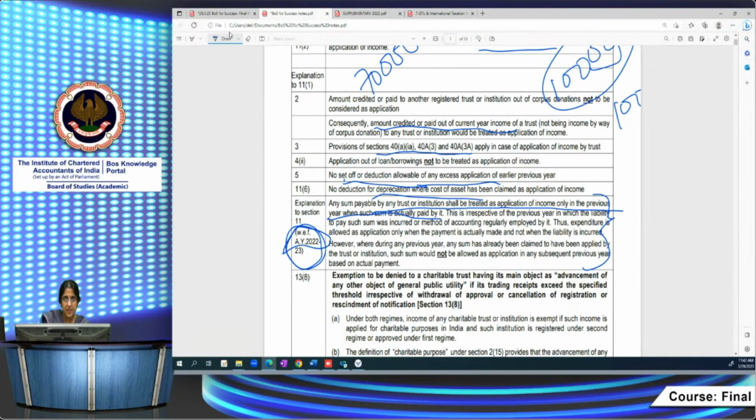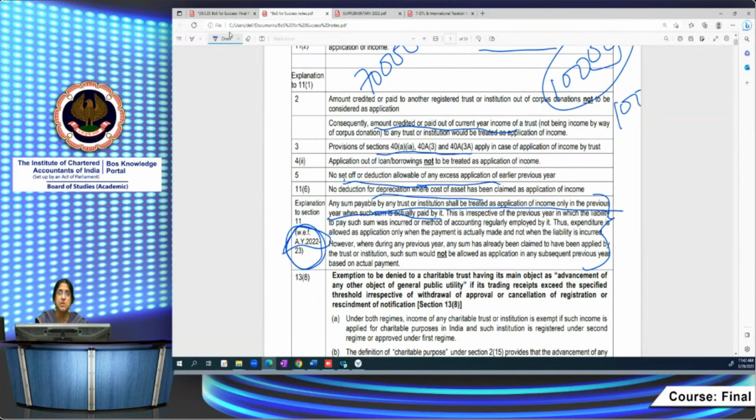But with effect from assessment year 22-23, only if the payment has been made, deduction would be available. Also, in respect of assessment year 21-22 and earlier assessment years, deduction was available when the trust incurred the expenditure. In respect of that, if we make the payment this year, then again I won't get a deduction, because the application has already been claimed in that year.